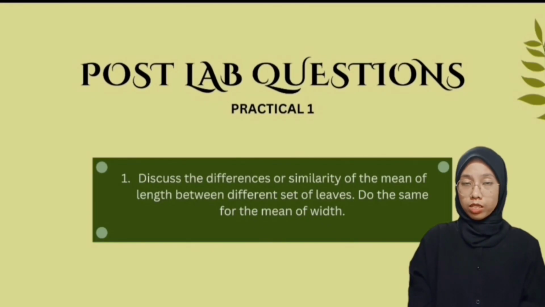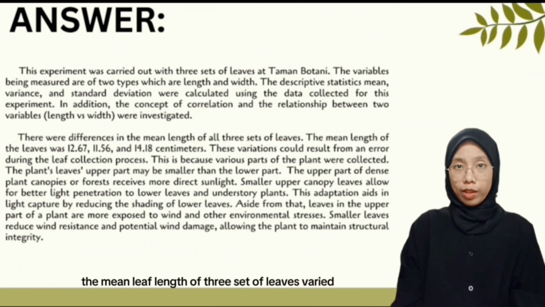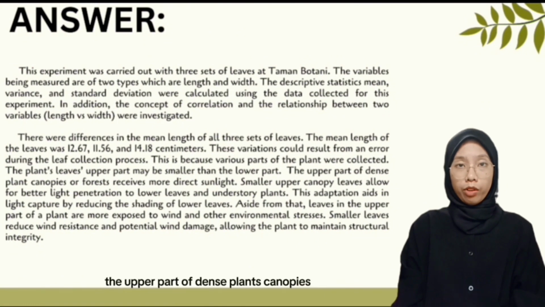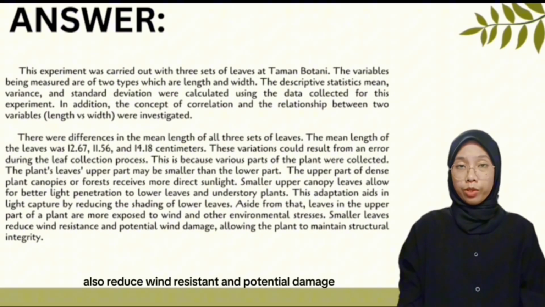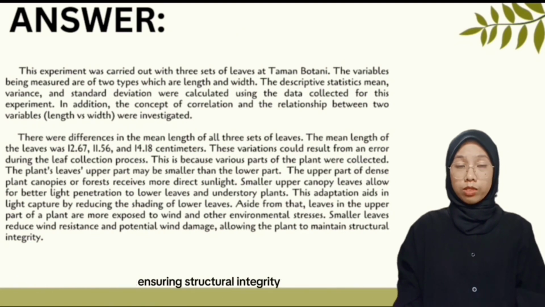Question 1. Discuss the difference or similarity of the mean of length between different sets of leaves. Do the same for the mean of height. The mean leaf length of 3 sets of leaves vary, possibly due to errors during leaf collection. The upper part of dense plant canopies of flowers may be smaller, allowing better light penetration and reduced shading. This adaptation also reduces wind resistance and convective damage, ensuring structural integrity.